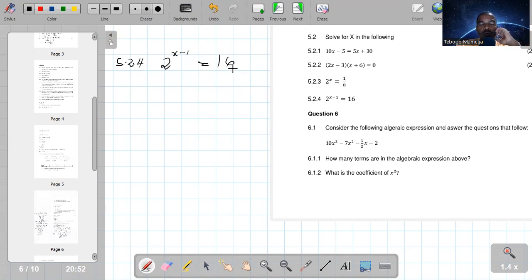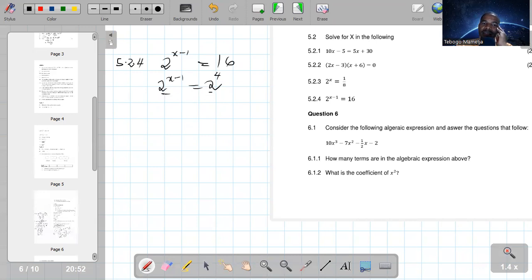Yes, because we have a base of 2 there. Can we write 16 as 2 to the power of something? Yes, so 16 is 2 to the power of 4. Why? Because 2 times 2 times 2 times 2 is 16.